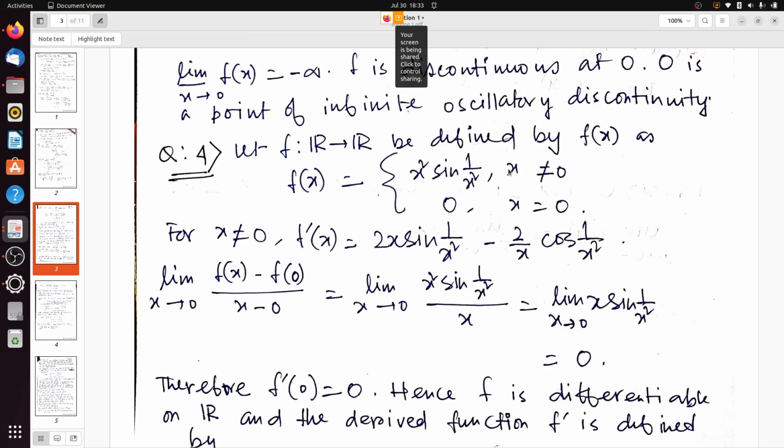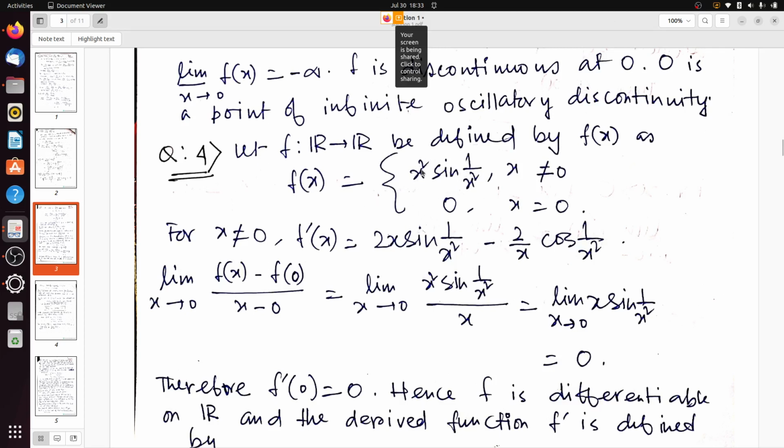First consider that x is not equal to 0, then f'(x) equals 2x sin(1/x²)... so we are just taking the derivative. Here we have a product term, x² into sin of 1/x².